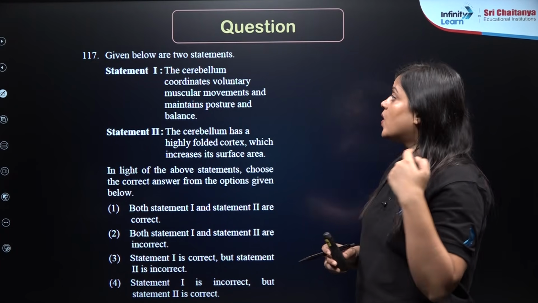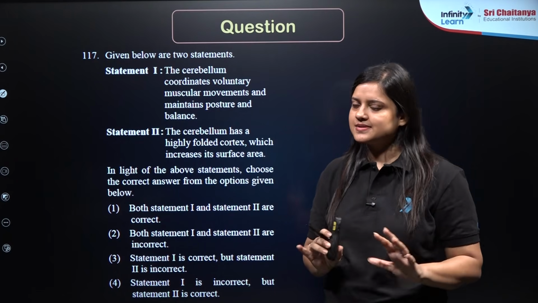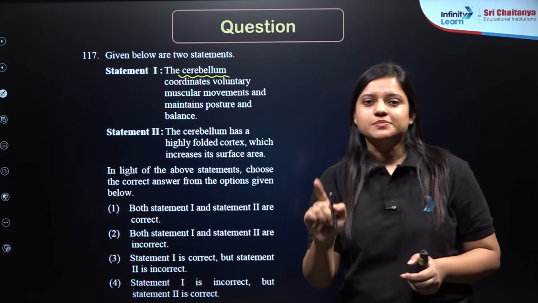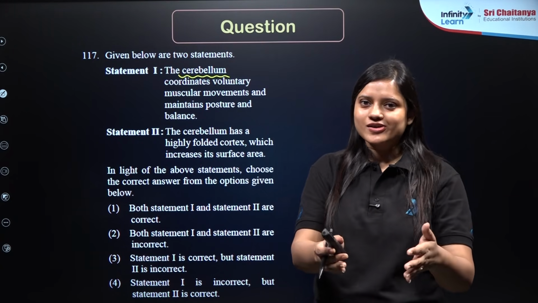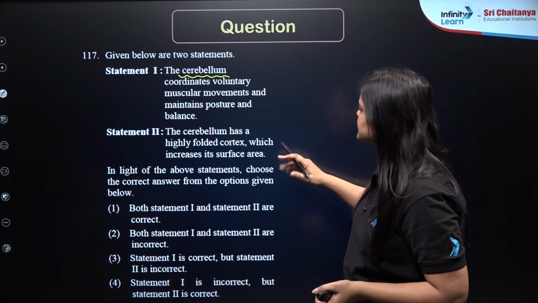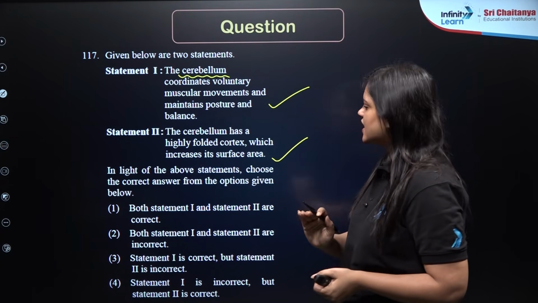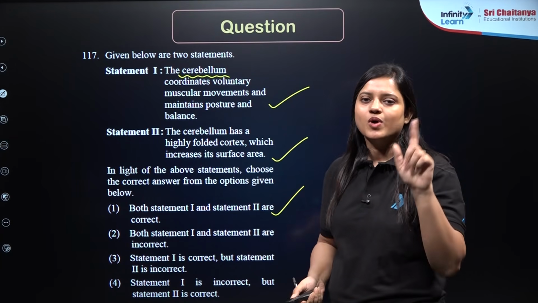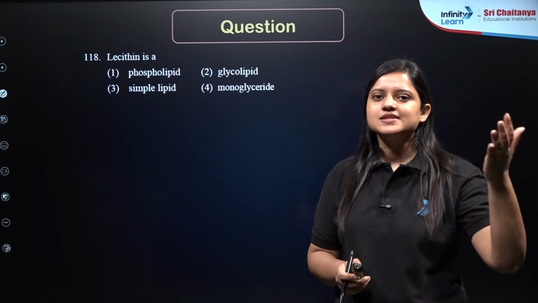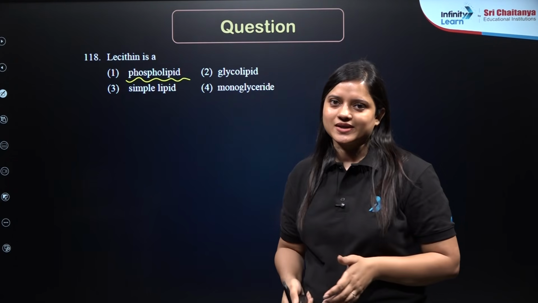Next, 117. The cerebellum coordinates voluntary muscular movements and maintain posture and balance. So this is the major function of cerebellum. Cerebellum also determines your gait, the way you walk, isn't it? The cerebellum has a highly folded cortex which increases its surface area. That is also true. So both the statements are true. So correct answer will be 1. Next question. Question number 118. Lecithin is a phospholipid in the plasma membrane. So correct answer is 1.